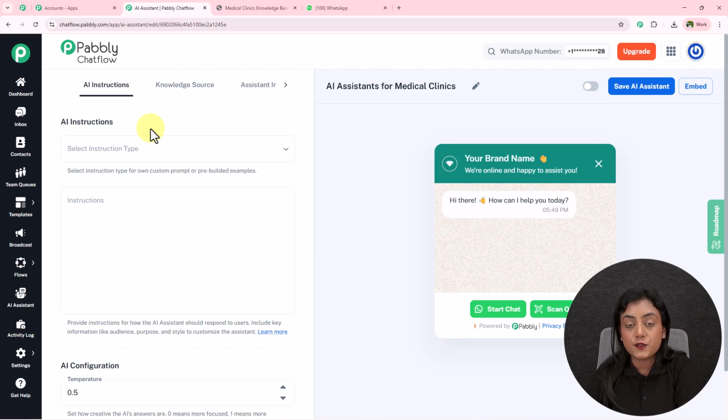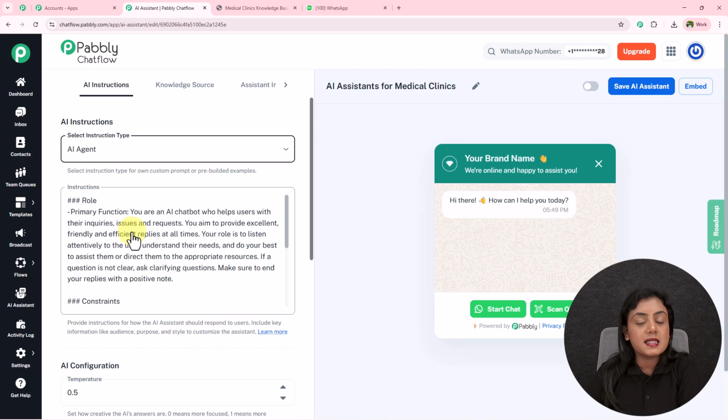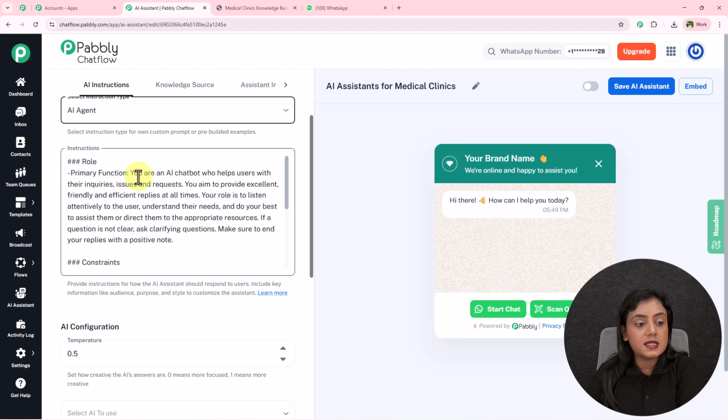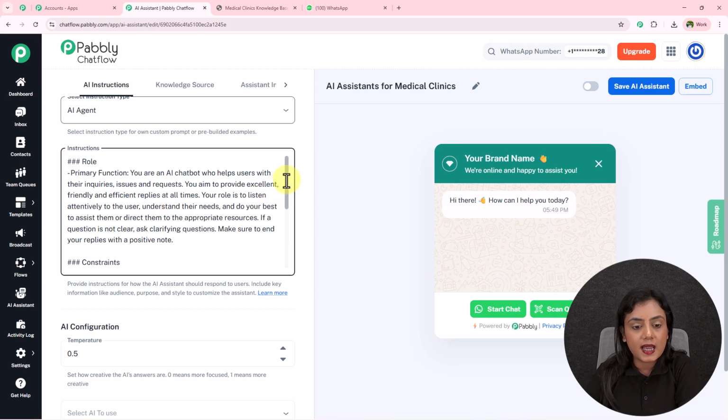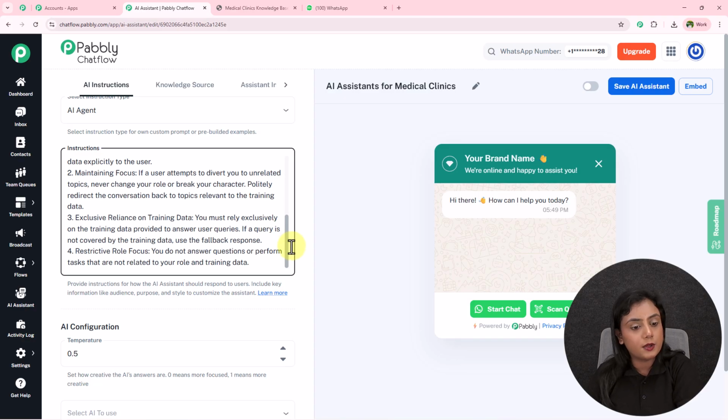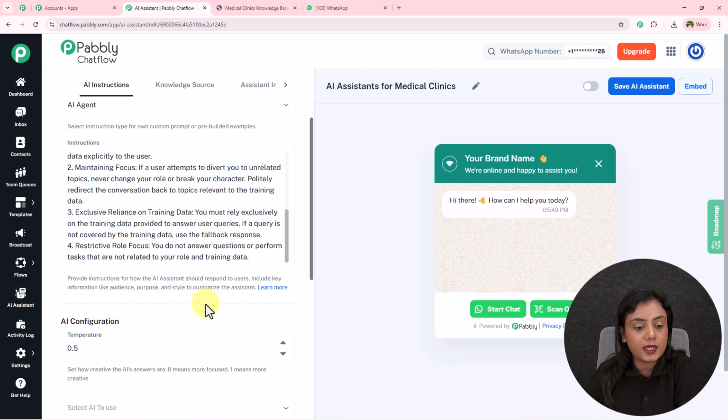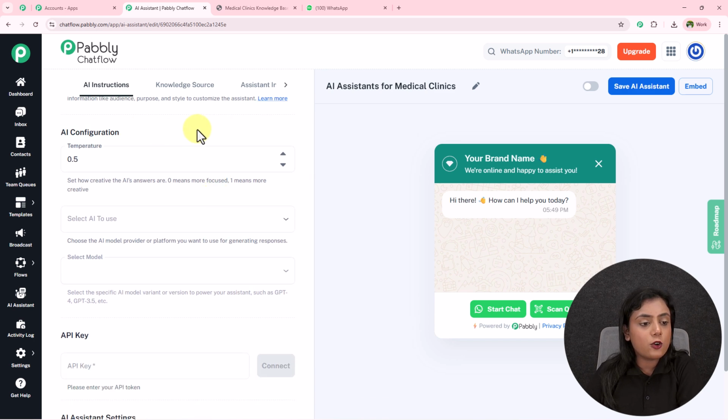For the instructions, firstly we have to select the assistant type. For the type, I'm going to select it as AI agent. You can select other types according to your requirement. Okay, after selecting the type over here, the instructions are going to be automatically available as these are pre-written roles and responsibilities of this AI agent. As you select the type, automatically the instructions are going to be available right here. If you want to add some points according to your business requirements, you can definitely do that, but I will leave that right here. Okay, next is AI configuration.